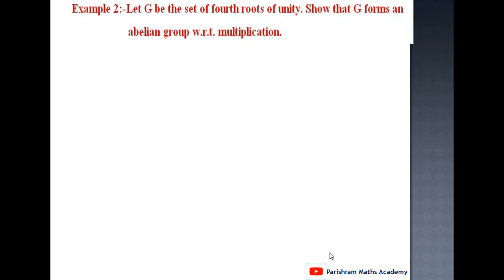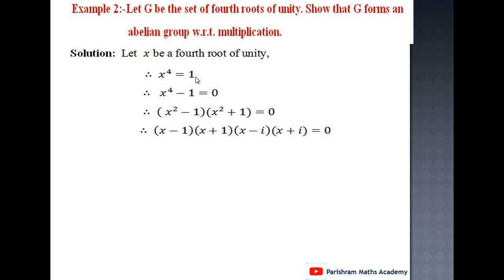Second example: let G be the set of fourth roots of unity. Show that G forms an abelian group with respect to multiplication. Solution: let x be a fourth root of unity. x is a fourth root of unity, it means x raised to 4 equals 1. x raised to 4 equals 1, it means x raised to 4 minus 1 equals 0.